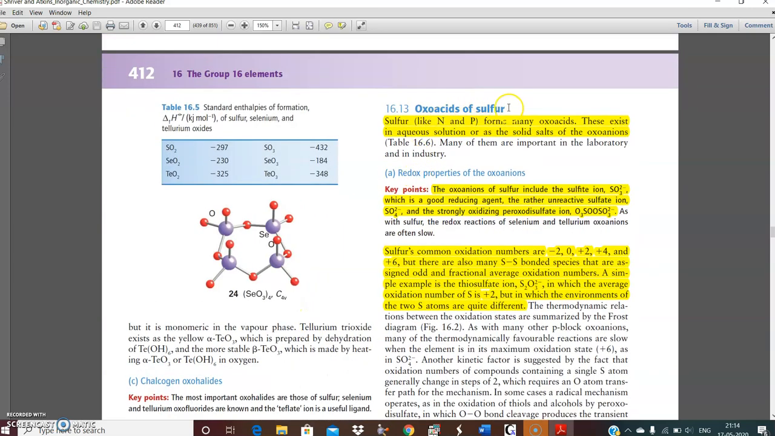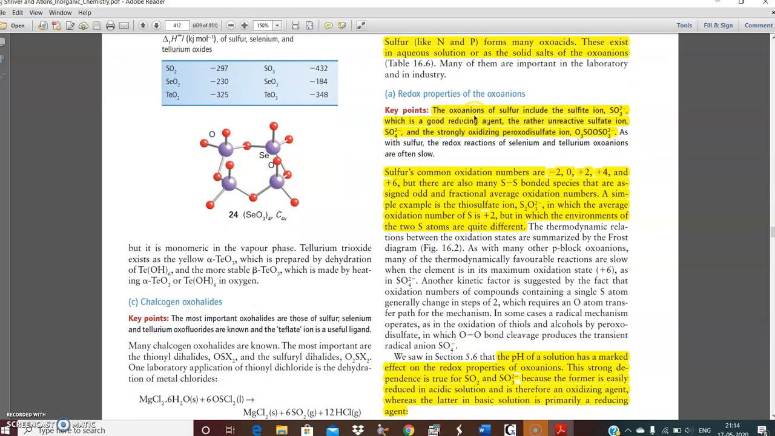Then one more important topic is oxyacids of sulfur. Like nitrogen and phosphorus, sulfur forms a number of oxyacids, and a few series of oxyacids are known. Although the details are not there, you must study the details. Oxoanions of sulfur include the sulfide ion, S2 minus, which is a good reducing agent. Reducing property is associated with the hydrogen directly attached to the sulfur atoms, rather than unreactive sulfide ions, and the strongly oxidizing peroxodisulfate ion. Peroxodisulfate ions are also known as persulfate ions.